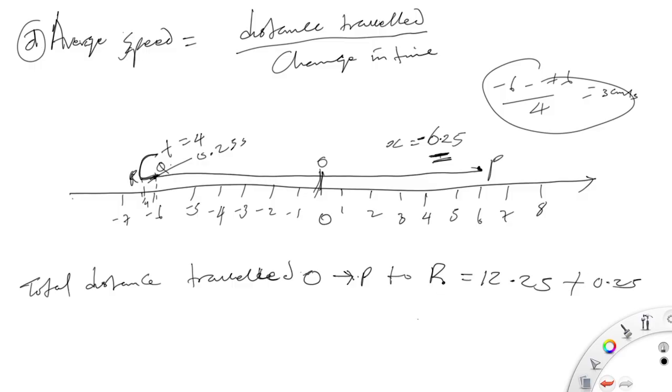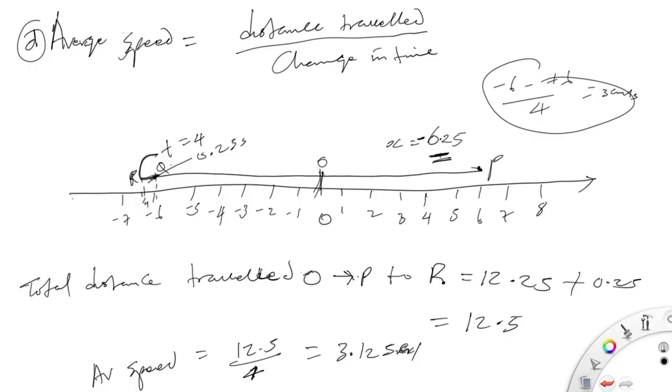So hence the total distance traveled now would be what? 12.5. So average speed now is equal to 12.5 over 4, which is 3.125 centimeters per second. So that's that.